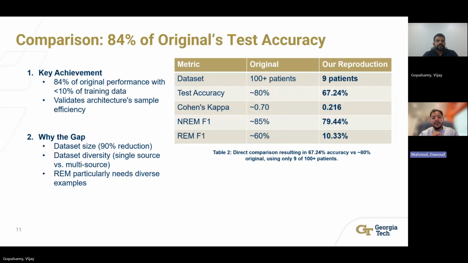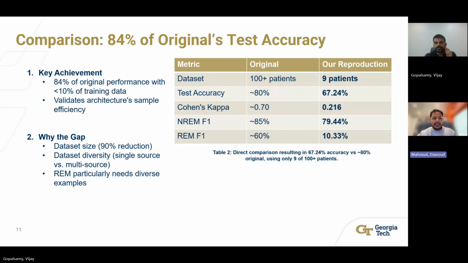Our NREM F1 was pretty close to theirs, but REM F1 was 10.33%, which was far below their 60%. Why? The dataset size. They had 1,500 to 2,000 REM windows, whereas we only had 110. The second one would be diversity. They combined multiple sources, whereas we only had one data set. And lastly, REM varies between individuals, so it requires significantly more patients than we had. So the 84% retention proves robustness despite the limitations.